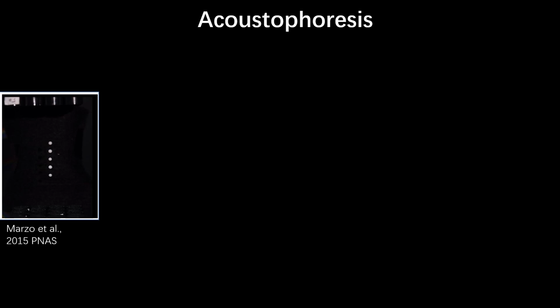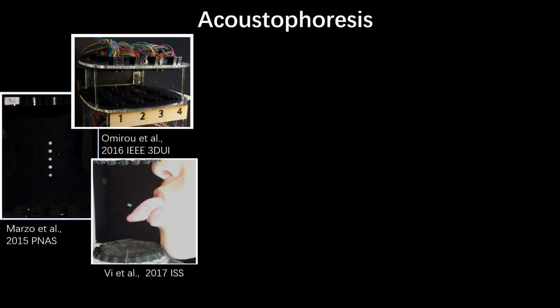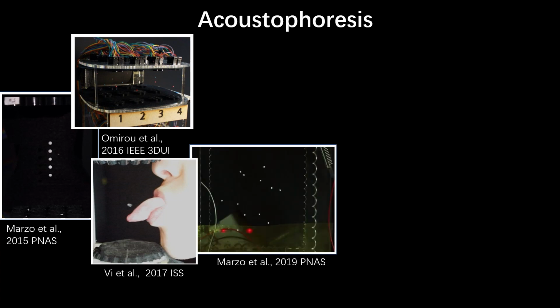Therefore, we are looking into another physicalization technique, Acoustophoresis, also known as acoustic levitation. It allows for the levitation of objects through ultrasonic standing waves. Droplets can be levitated for gustatory sensation, and light polystyrene particles can be levitated for display. Acoustophoresis also allows for the free manipulation of multiple objects in 3D space, providing flexible control.